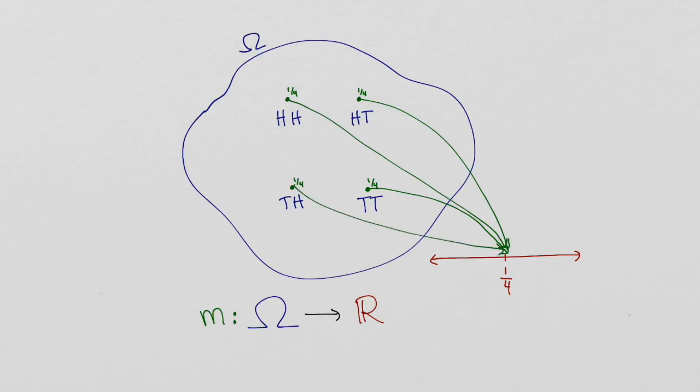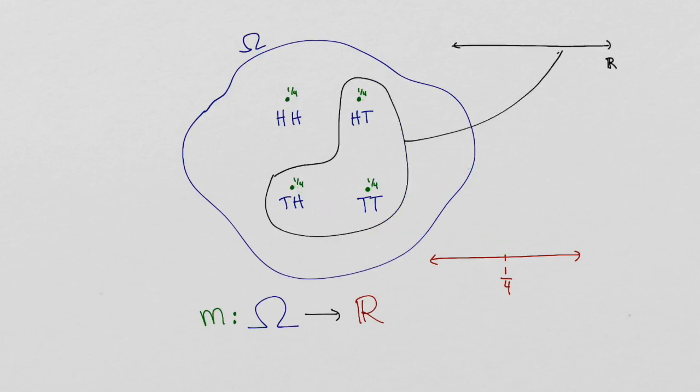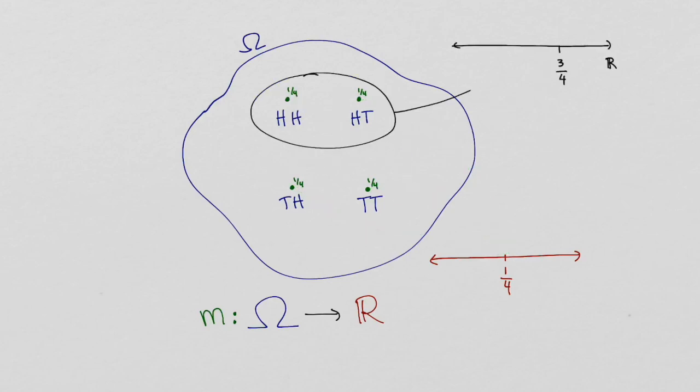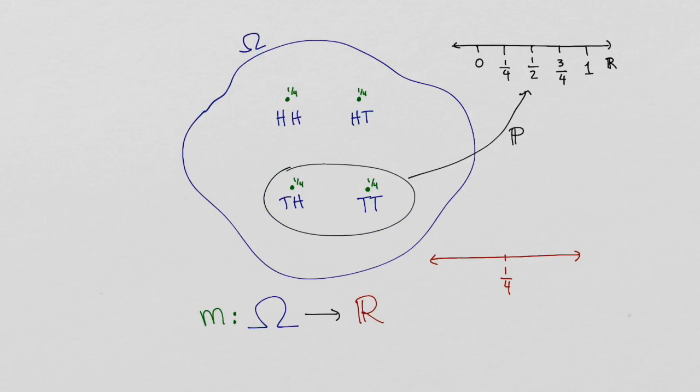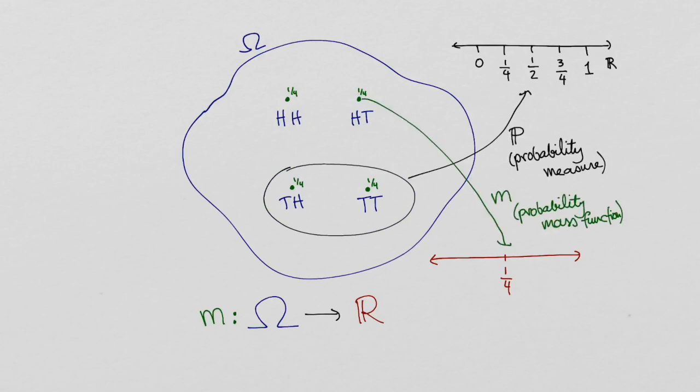Given the outcome probability masses, we can define the probability of an event to be the sum of the probability masses of the outcomes in the event. The map which associates each event with its probability is called a probability measure. The sample space omega together with the probability measure P is called a probability space.